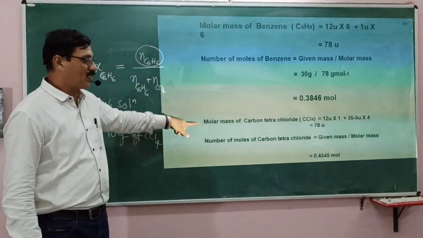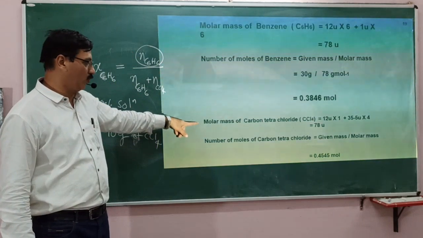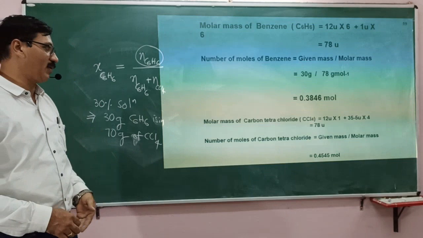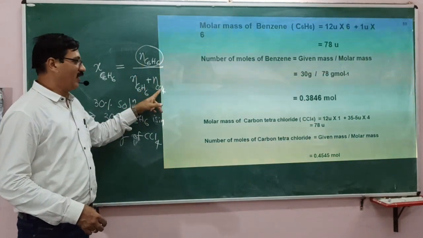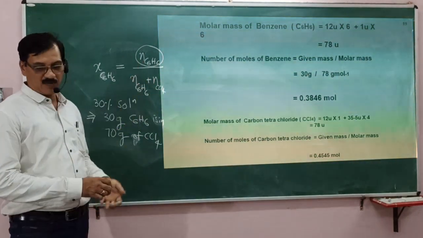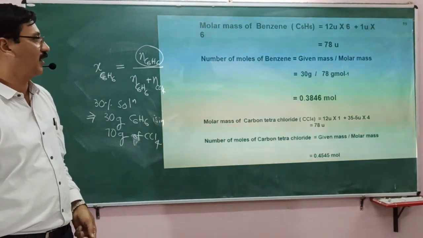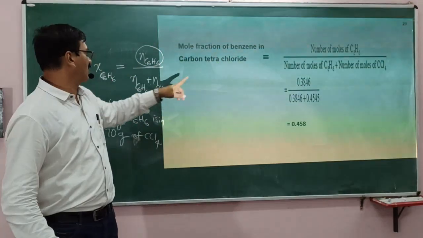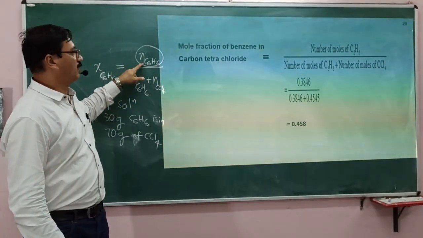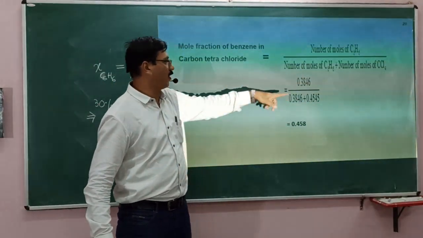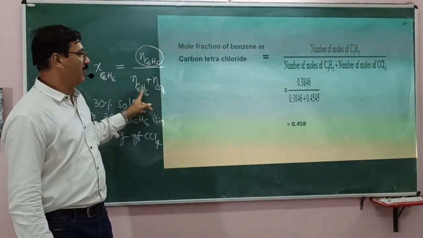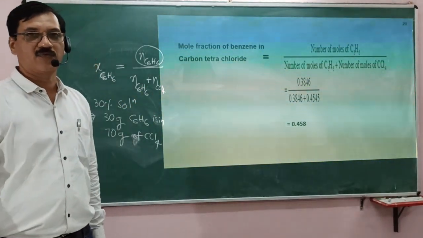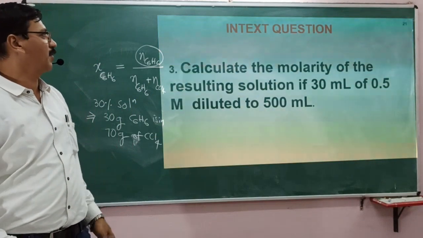And molar mass of carbon tetrachloride similarly you have to find, and therefore number of moles of carbon tetrachloride is given mass by molar mass, so that we get all the numbers of moles. The next step is the mole fraction of benzene in carbon tetrachloride: number of moles of benzene, that we have found, 0.3846, divided by 0.3846 plus 0.4545. The answer is 0.458. This is the way you can find it out.